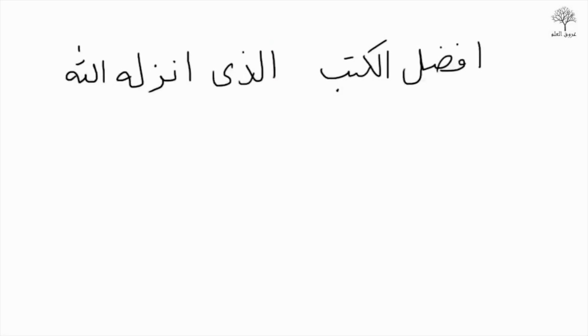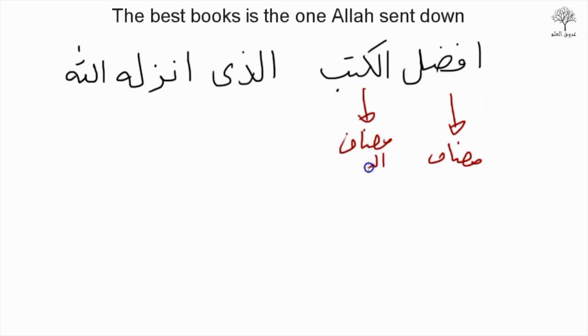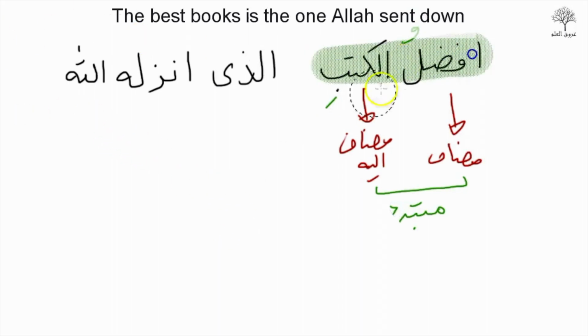Okay, so أفضل, this is مضاف. الكتب, this is مضاف إليه. مضاف إليه put together. Remember, it's a beginning of a sentence, so it's going to be the Mubtada. Okay, so أفضل الكتب مضاف إليه. And so all of this, we can safely say that this is going to be the Mubtada.